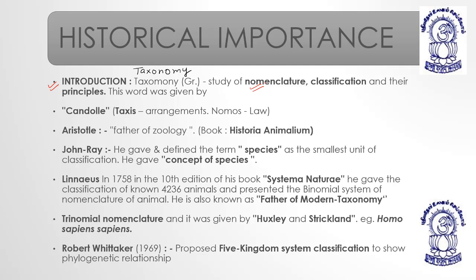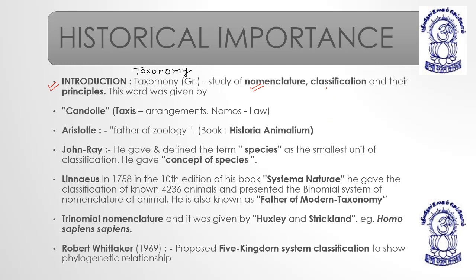We have to give an identity to that organism, and providing an identity to any organism can only be done when it is grouped. We should know the legacy of that organism, whether it belongs to a particular previous species or not.